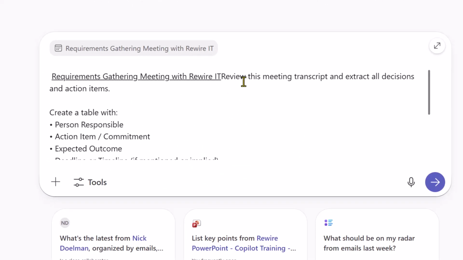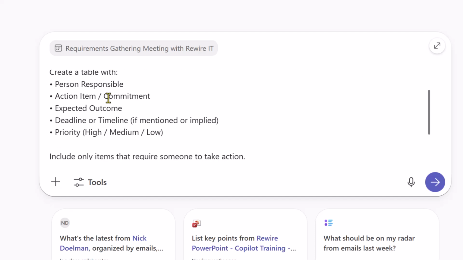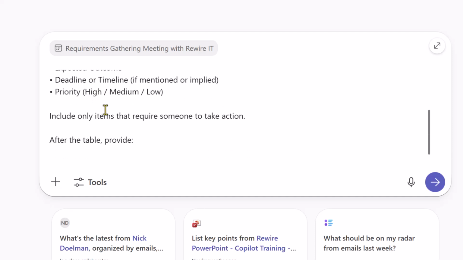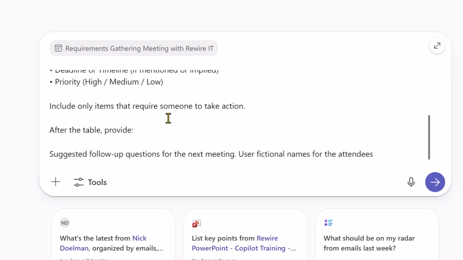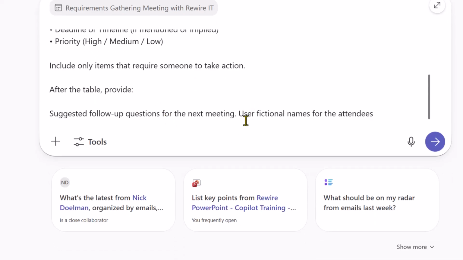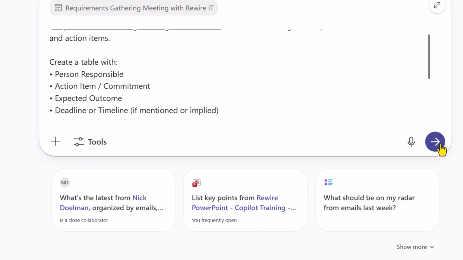The prompt says, review this meeting transcript and extract all decisions and action items. I'm giving it exactly what I want to extract from the meeting, being very specific: person responsible, action item, expected outcome, deadline, priority. And I'm saying put it into a table. I'm also saying that it should use fictional names just so I can keep the privacy of this meeting. I'm going to go ahead and send that in.